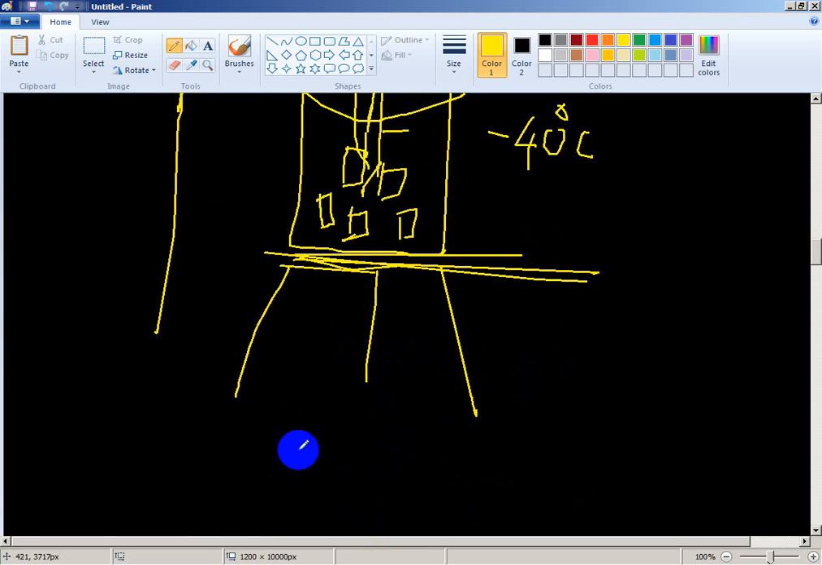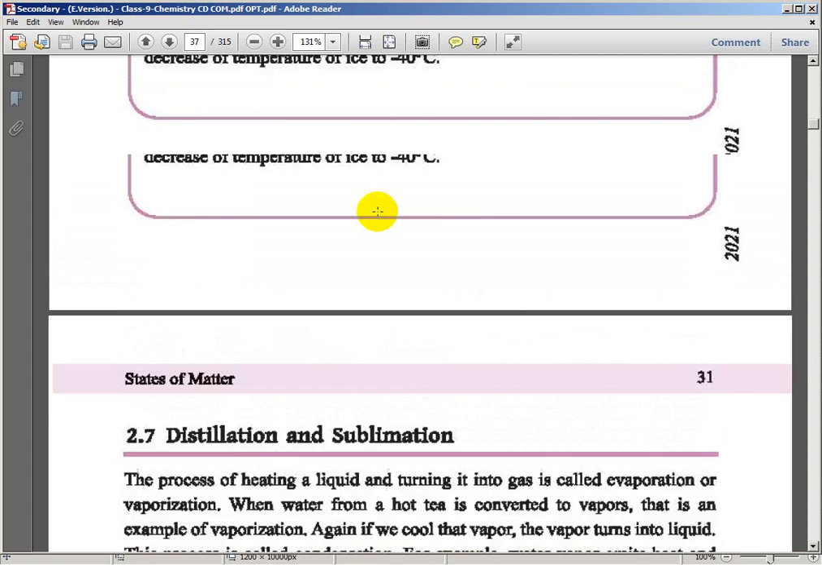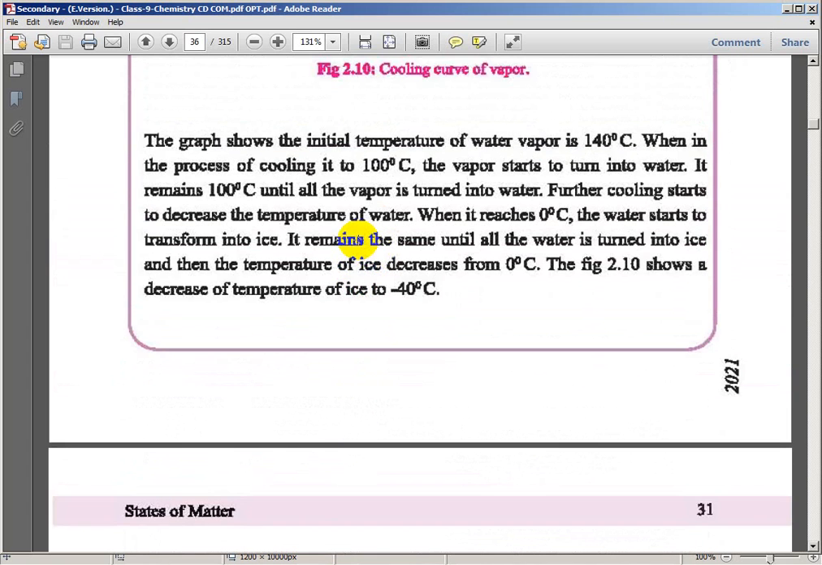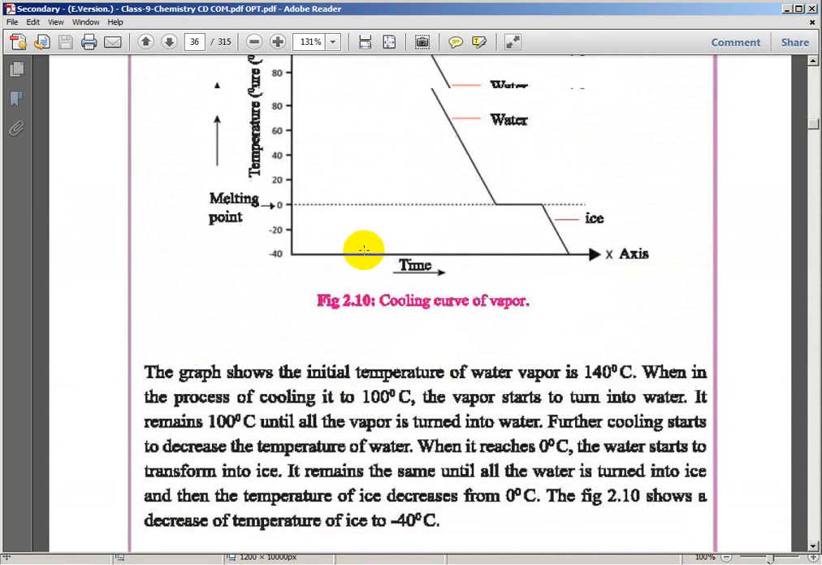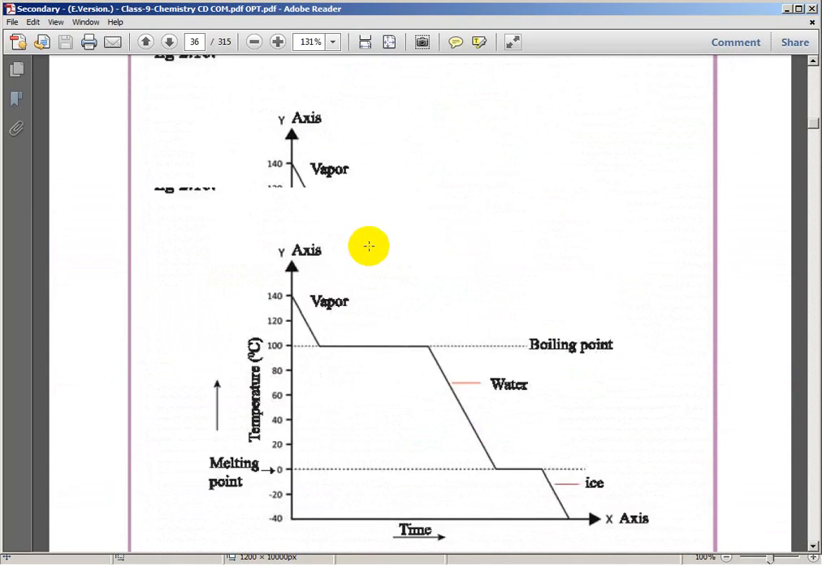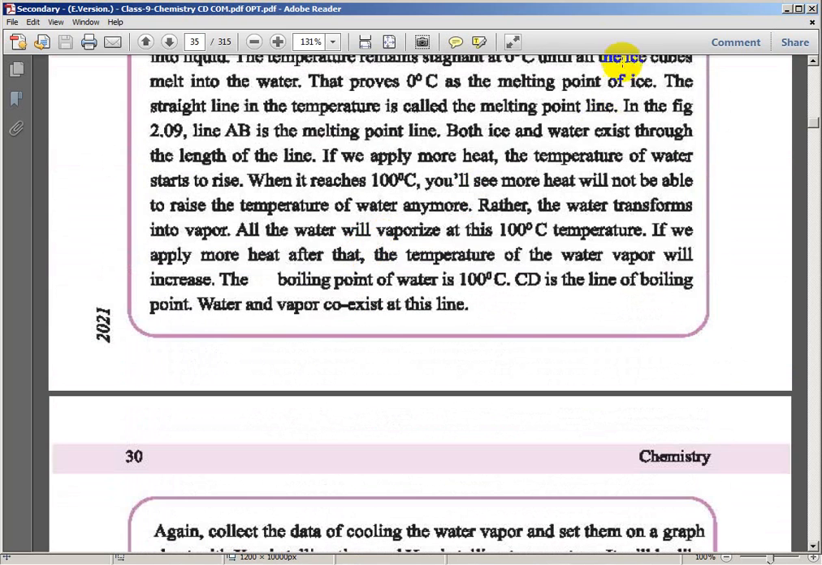Here the temperature does not rise. It remains the same. Why? Because here the state changes.